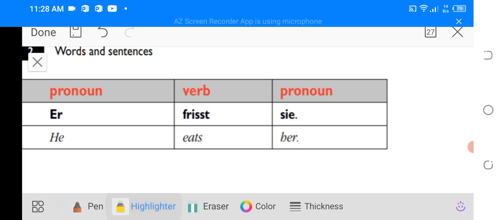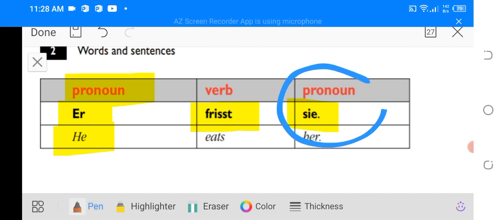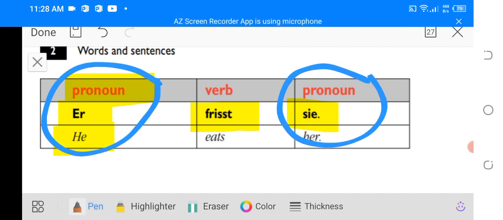Pronoun: here you can see the pronoun. In the above examples you saw the determiner, and now you see a pronoun, like in English he, she, it, they, I, my, me, we, us, you, your, him, her, them. Here you can see er. Er is a pronoun, he. Er frisst sie. He eats her. Er frisst sie.